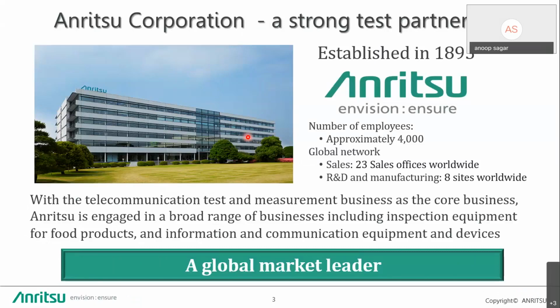So this is the introduction of Anritsu. Anritsu is basically a Japanese company, but we have two divisions. First one is in Japan and the second one is Anritsu Company USA. And we have around 4,000 employees across the globe. Then we have 23 sales offices across the globe. Then we have 8 sites for R&D and the manufacturing of test and measurement instruments. We were first established in 1895, so if we take a count, we are a 125-year-old company.